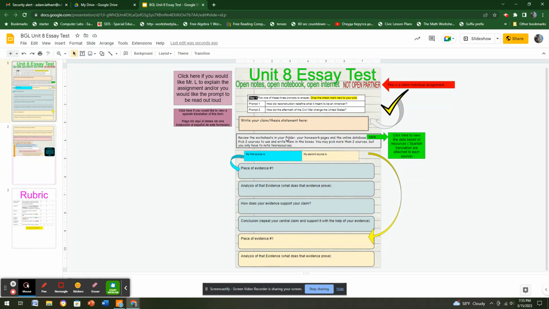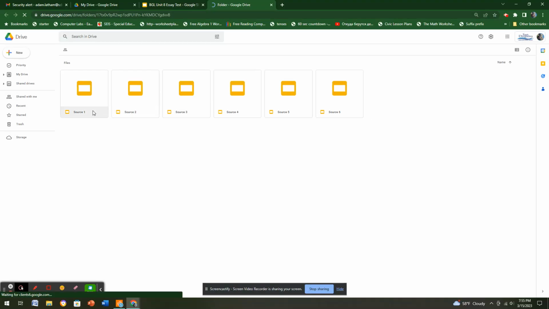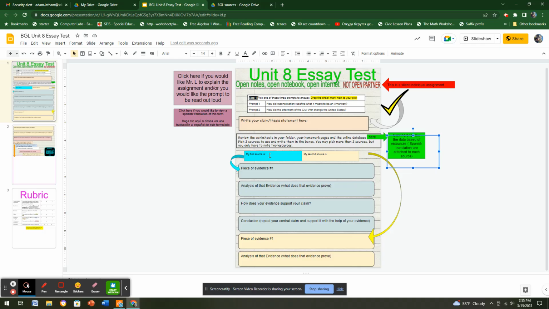Next, review the worksheets in your folder, your homework pages, online database, which is over here, and pick two sources to use and write them in the box. You may pick more than two sources, but you need to have at least two noted here. So, for example, your first source could be worksheet 1AB. Or you could note one of the resources that are available over here. You'll see source 1, 2, 3, 4, 5, and 6. If you decide to use source 3, you would type in source 3.